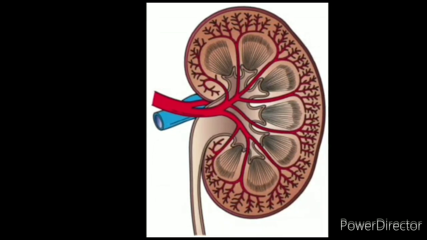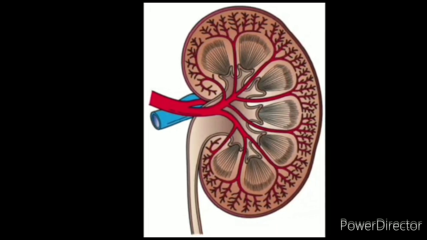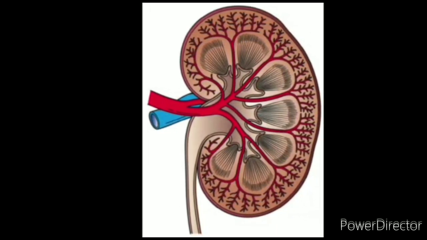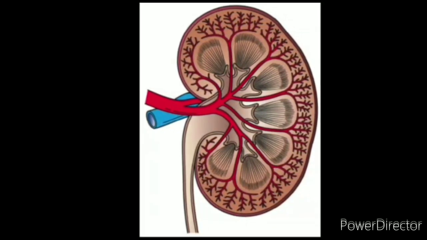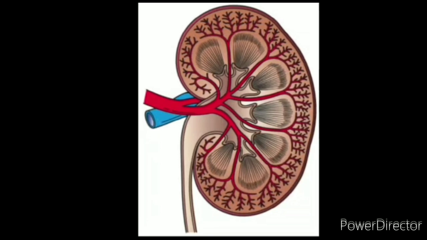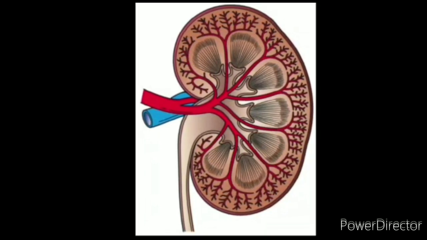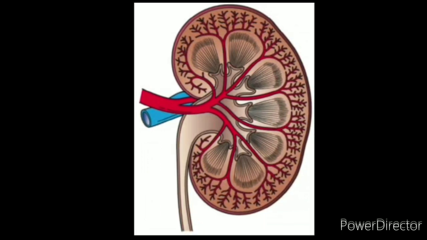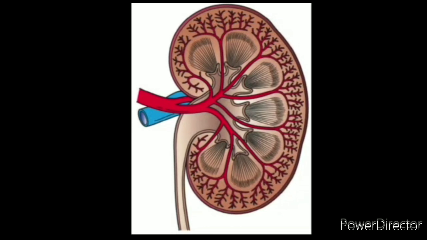The kidneys are a pair of dark red bean-shaped organs placed behind the abdomen on either side of the vertebral column. The average adult kidney measures about 12 cm in length, 6 cm in width and 3 cm in thickness.